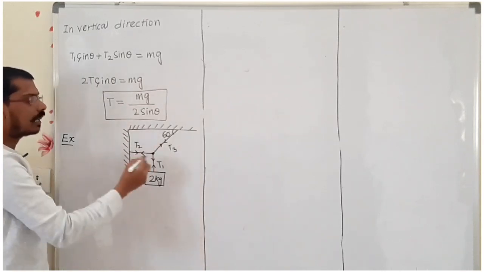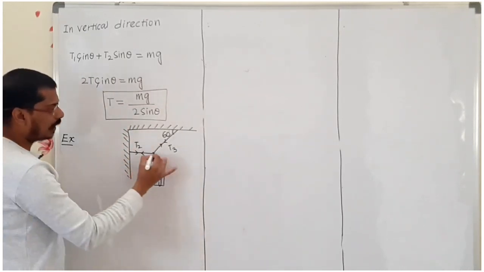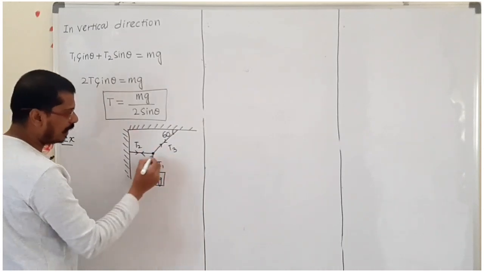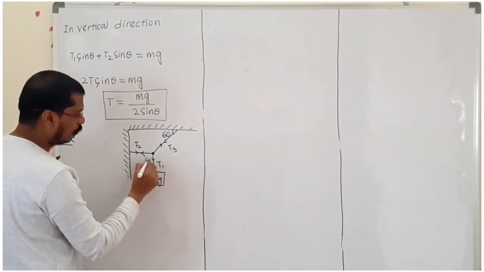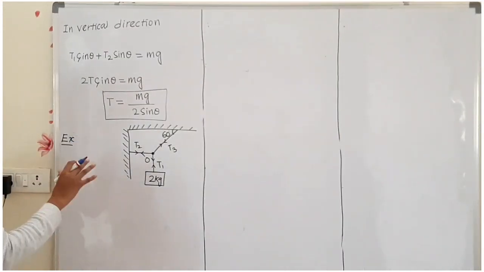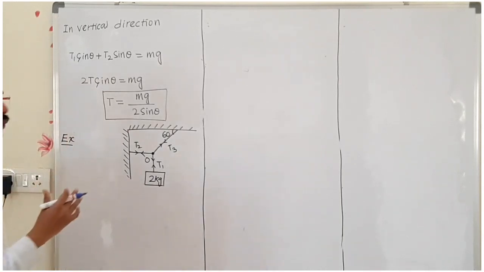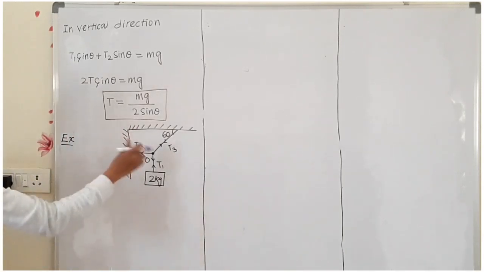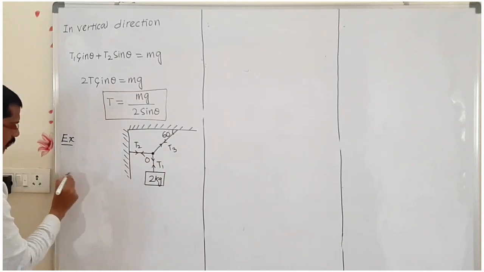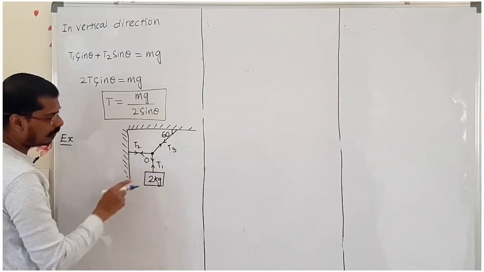Whenever we are given a question like that, we have to take the common point. This common point I am taking, it is O. At common point O, we have to find out what tension is acting, T1, T2 and T3. In this diagram, first of all, if you want to find T1, how can we find out T1?